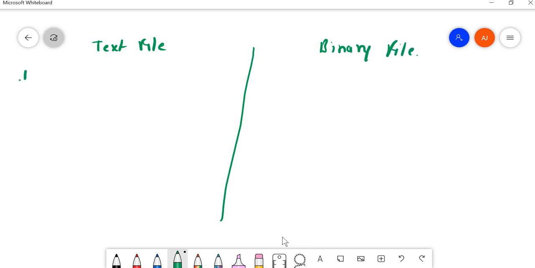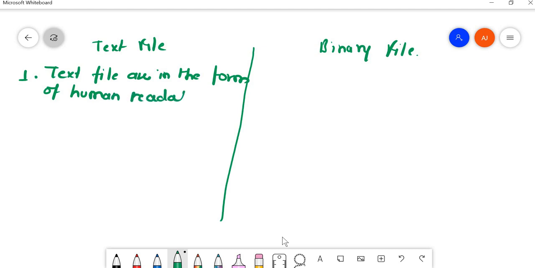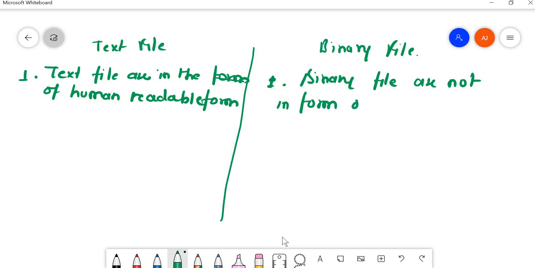The first difference: text files are in human readable form, and binary files are not in human readable form.